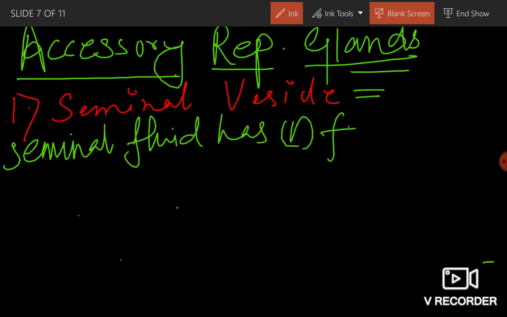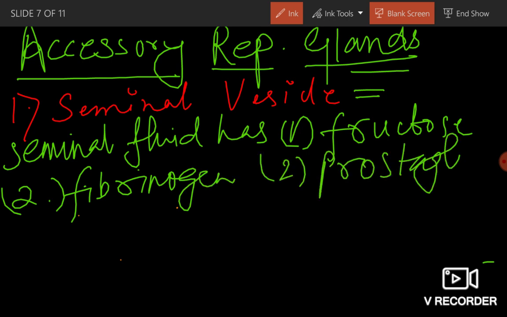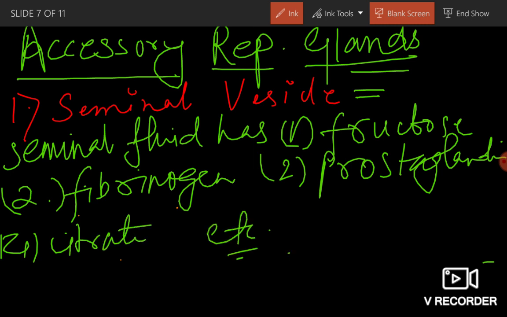Number 1 fructose. It also has fibrinogen, prostaglandin, citrate, etc. Many types of proteins are there. So it's clear till here. And it is a paired gland.